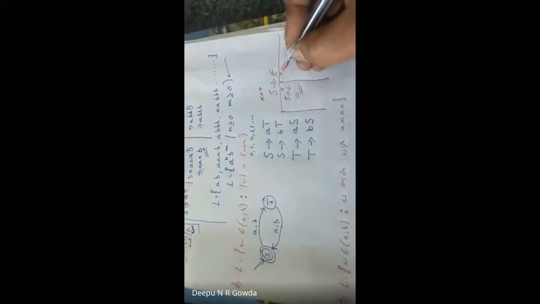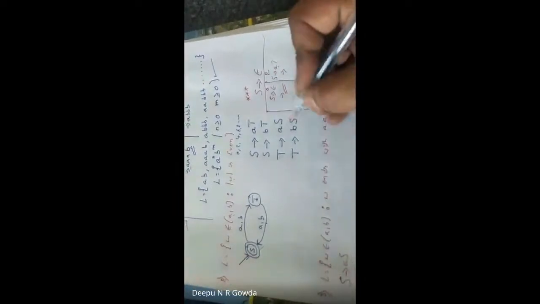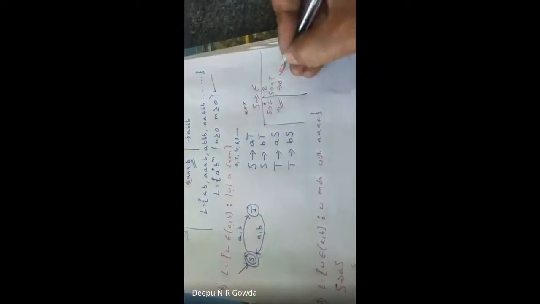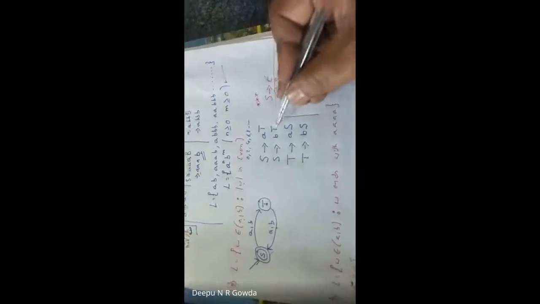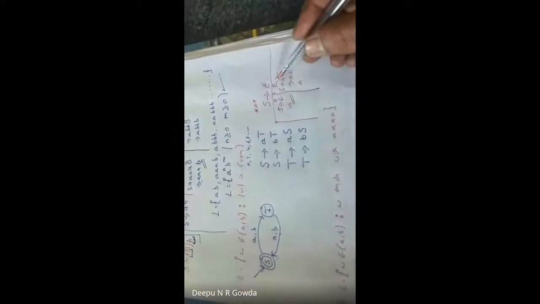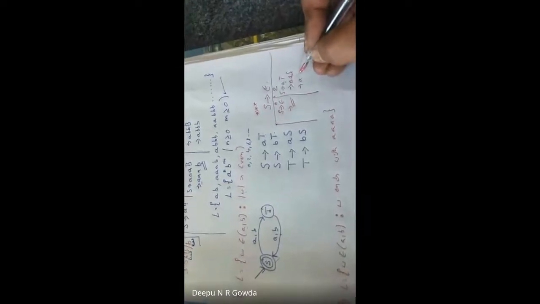If I need a length of 2, I take S tends to AT, T goes to either AS or BS, anything I can take. Now my target is a length of 2. The length of 2 is done. For this S, I use epsilon, so I wind up with AA.